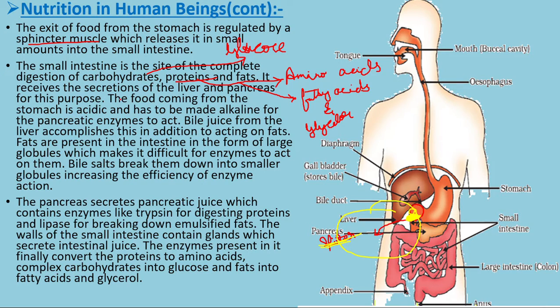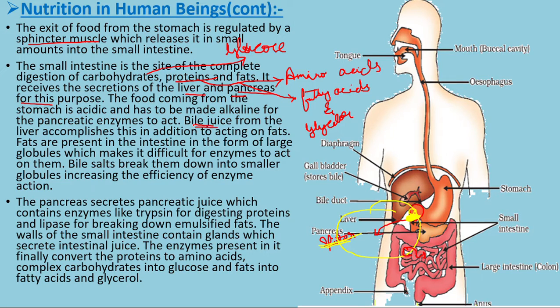It receives the secretion of the liver and pancreas. As I said, the pancreas and even the small intestinal juices, that is in the small intestine, also contain some enzymes called intestinal juice which digest these three nutrients. Okay, now let's study in detail.